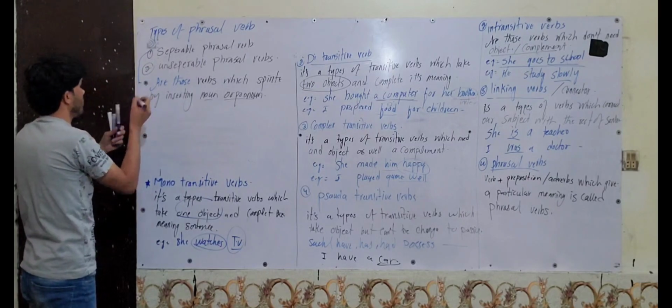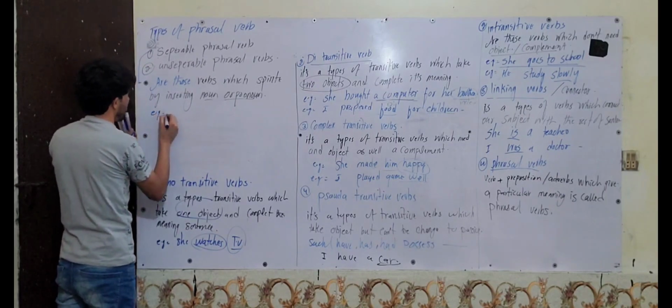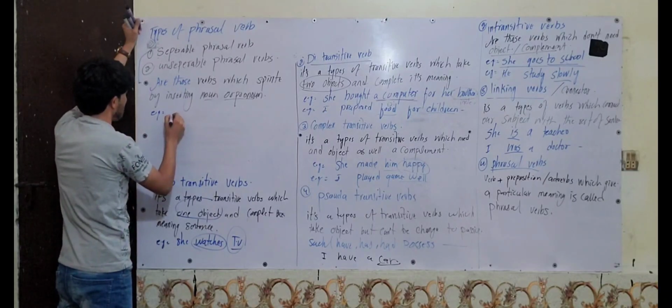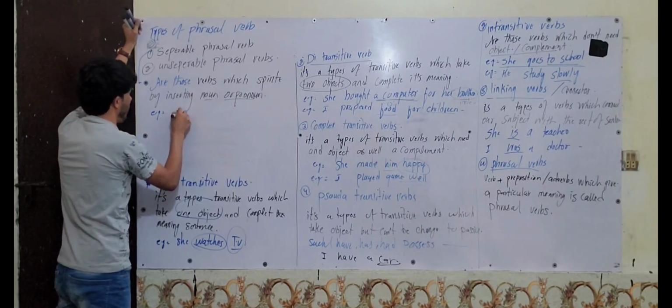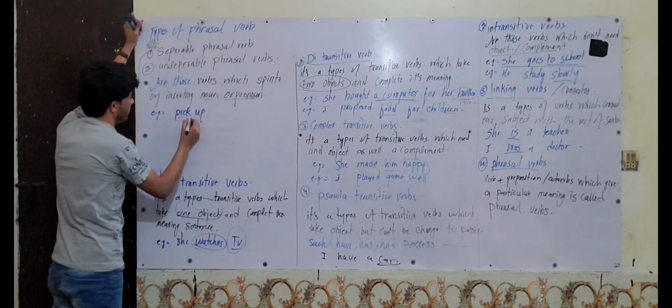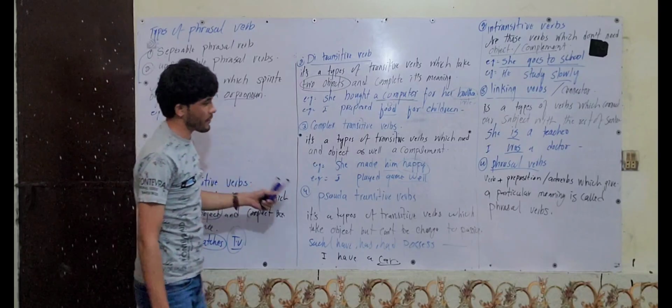If I give you an example from this part, for instance, we have pick up. It is a phrasal verb. Verb plus adverb is called phrasal verbs.